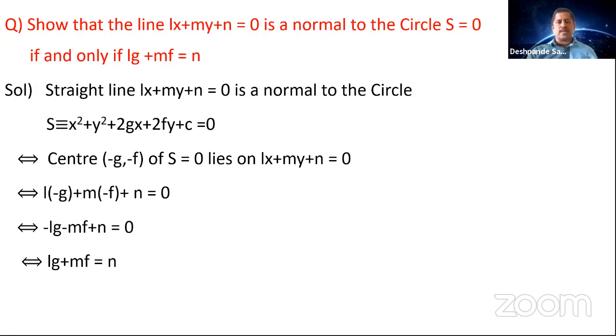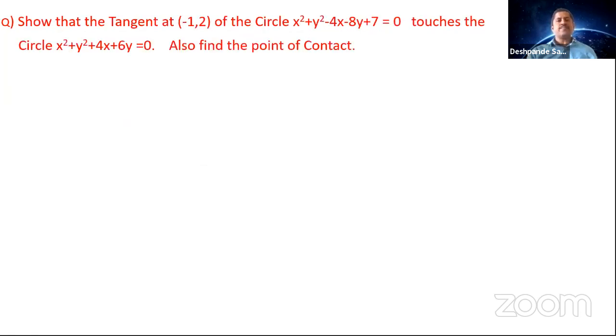Okay, so let us go to another problem here. Show that the tangent at (minus 1, 2) of the circle x square plus y square minus 4x minus 8y plus 7 is equal to 0 touches the circle x square plus y square plus 4x plus 6y is equal to 0. And the second question is also to find the point of contact.